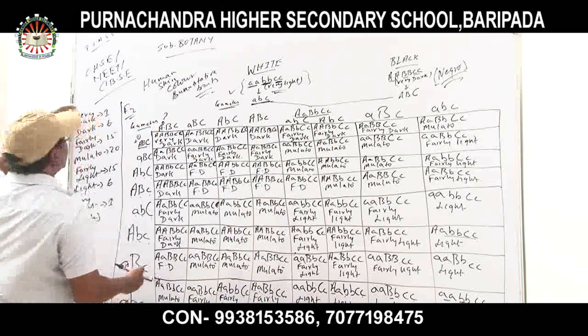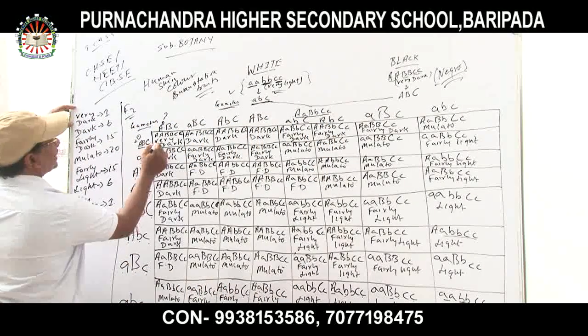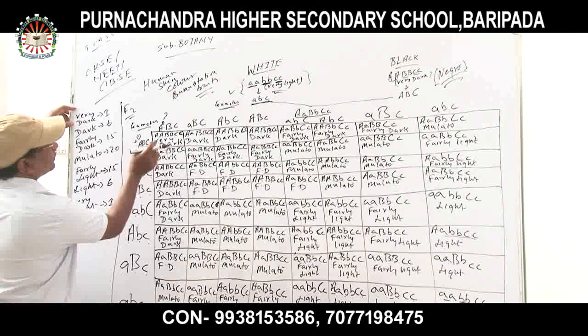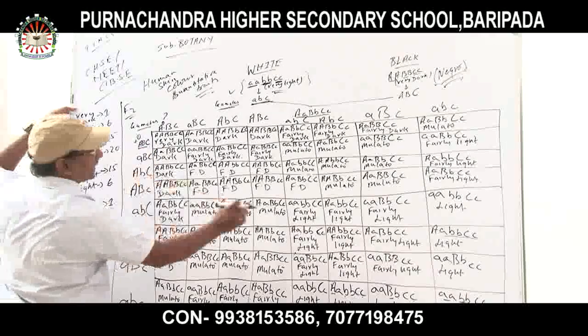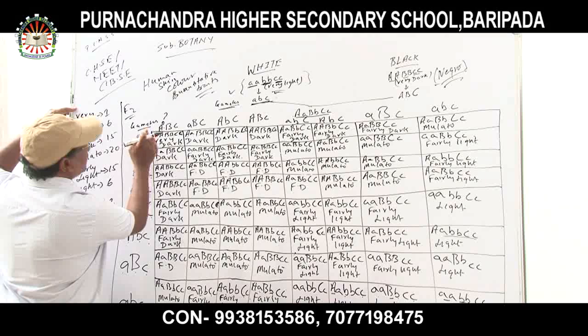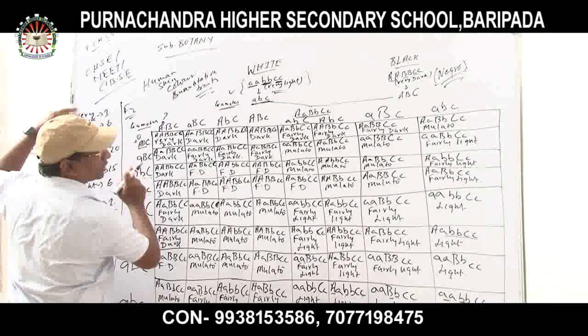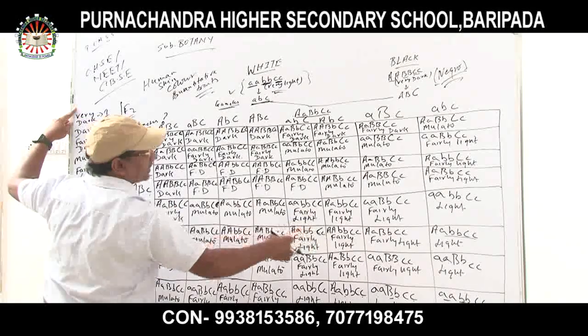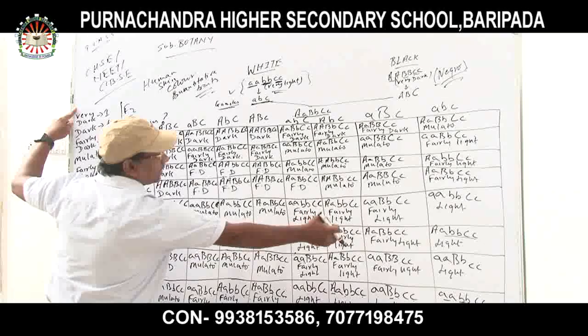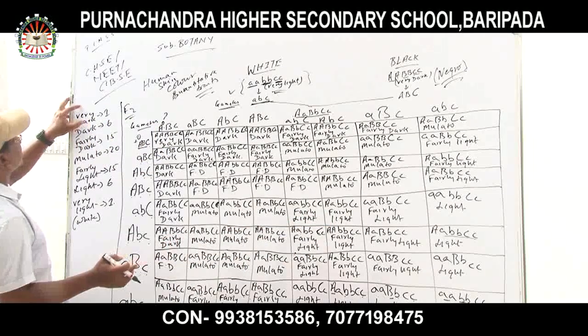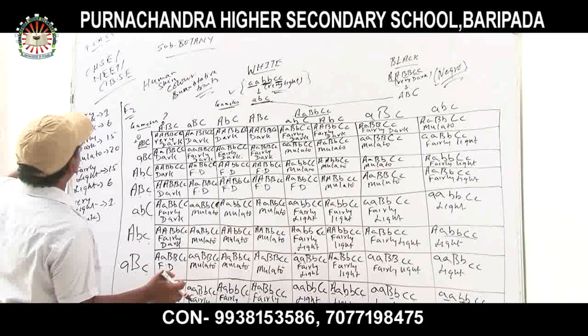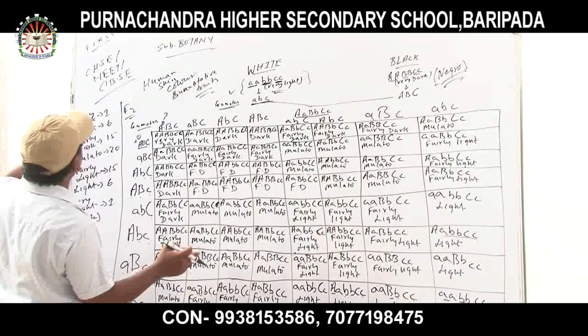So what would be the ratio? Now, very dark. How many very dark are there? Only one. If you look diagonally from the extreme point from the left to the right, at the upper side there is very dark, and on the lower side of the diagonal, on the other side, there is very light. So very dark, one. How many dark are there? 6. You have to count. Now how many dark? 6.